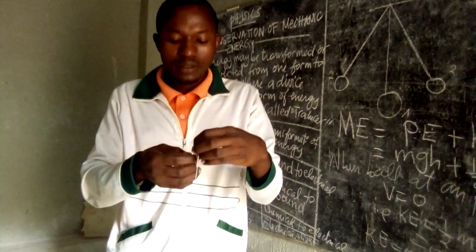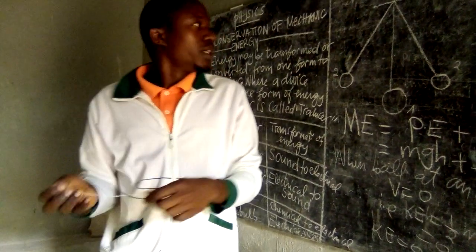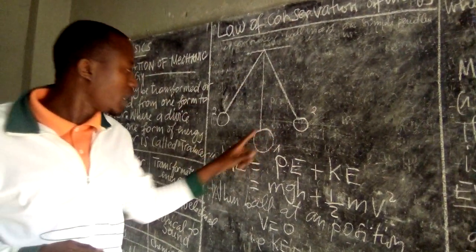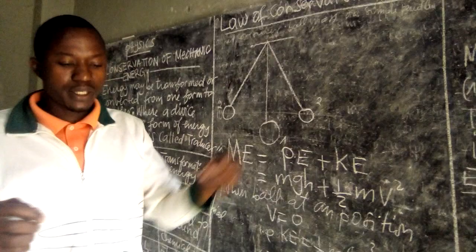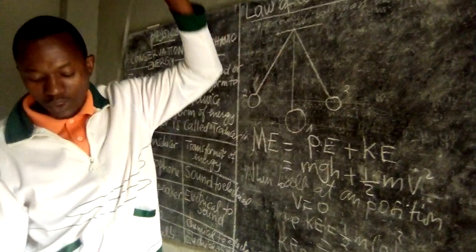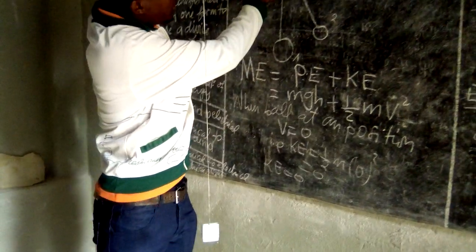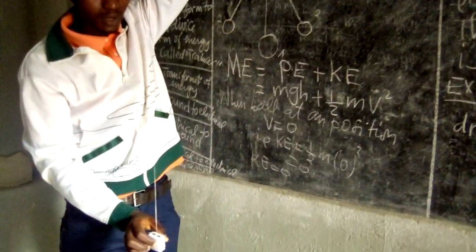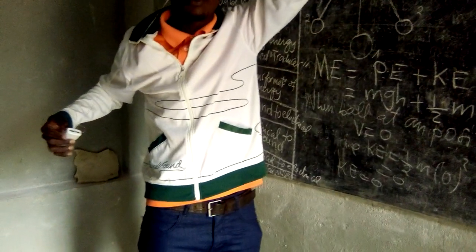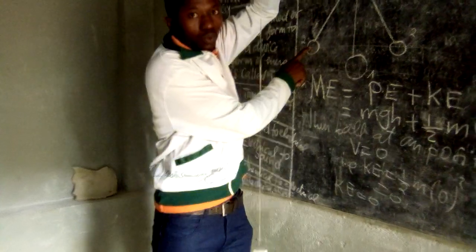This figure shows a bob and a string. When the bob and string are like this, from here up to this one, and another is like this, where this bob at any position is number 2.